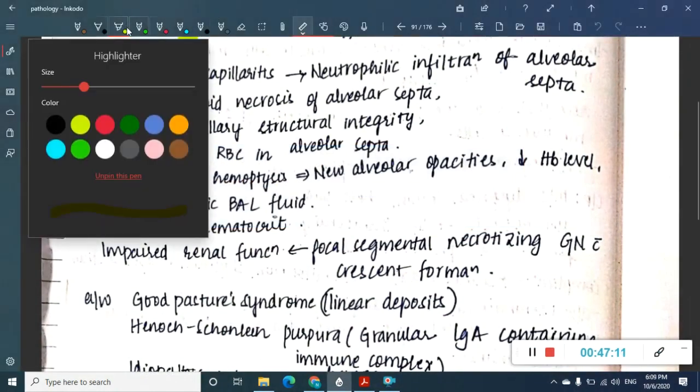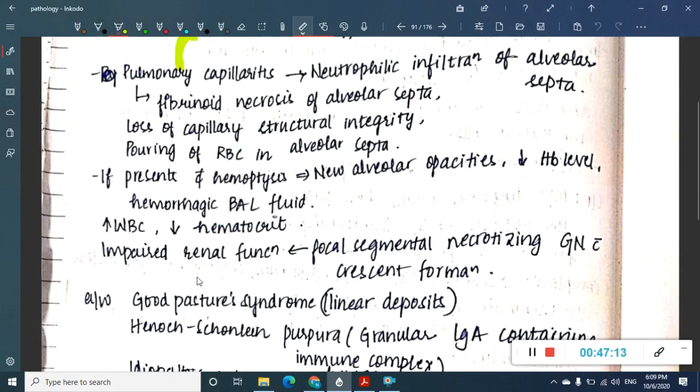Okay, what actually occurs here is there is pulmonary capillaritis, and there is neutrophilic infiltration of the interstitial alveolar septa. What does pulmonary capillaritis mean? Pulmonary capillaritis means the capillaries are inflamed. Because of the inflammation of the pulmonary capillaries, there is a problem in them. I'll just draw you one diagram so that it becomes easier for you.